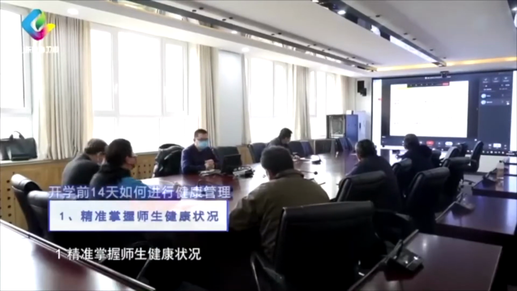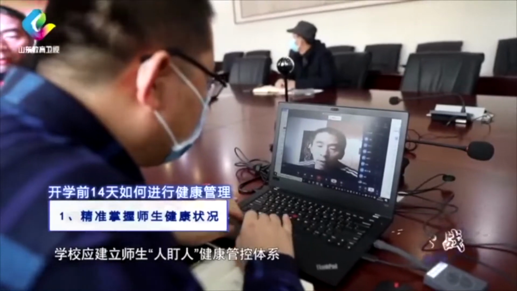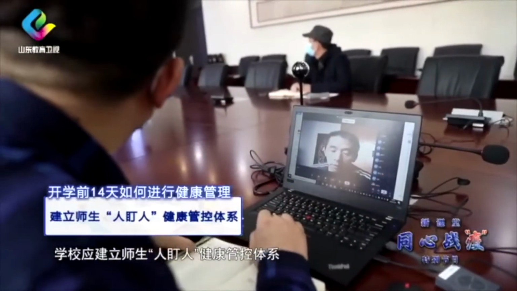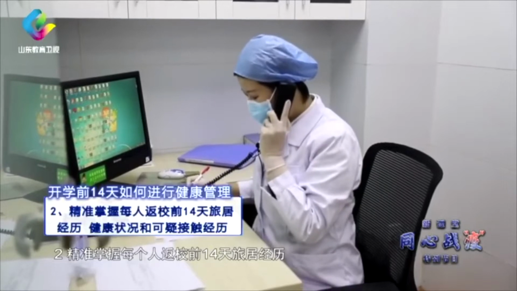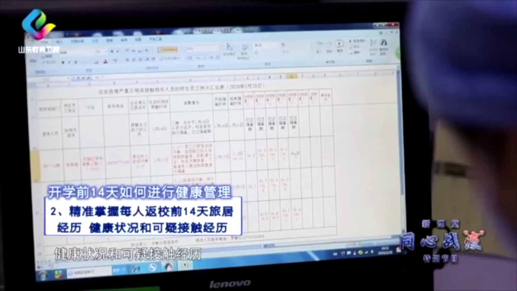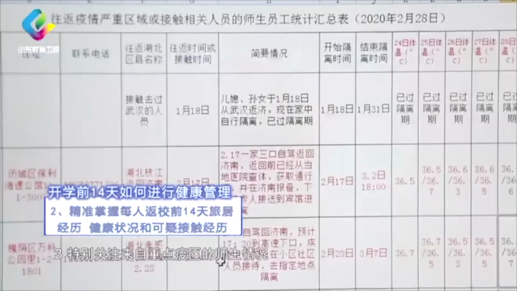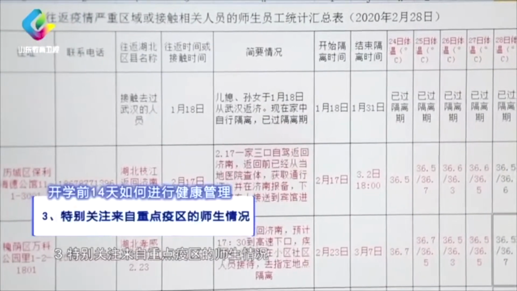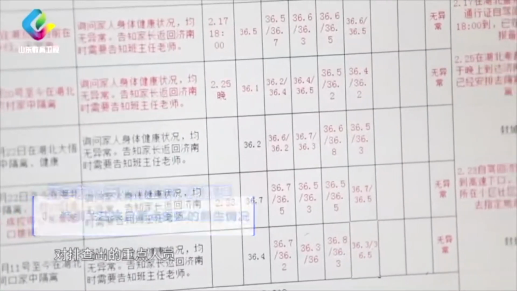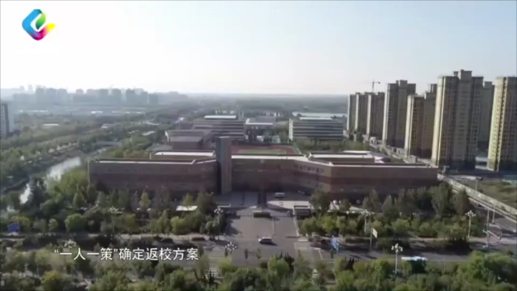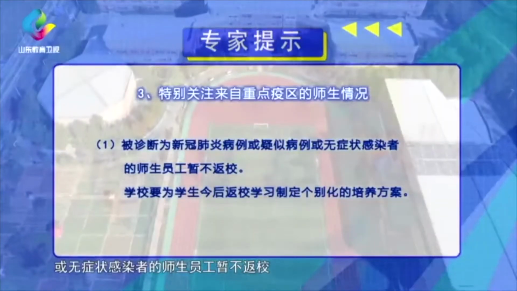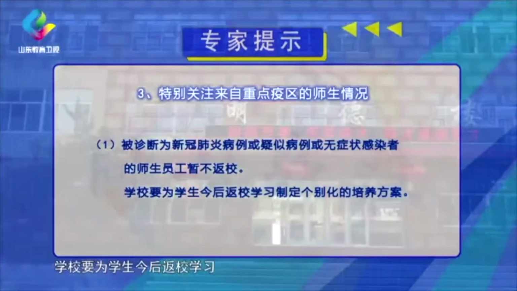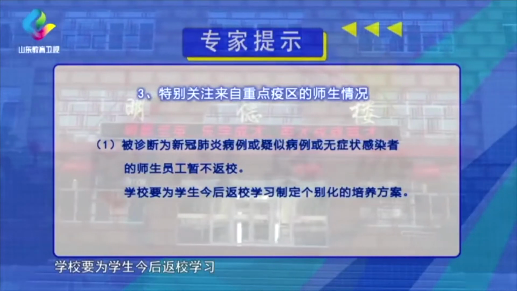1. Schools should accurately grasp the health status of teachers and students. The school should establish a one-to-one health management and control system, conduct a comprehensive check on all teachers and students, and establish a health ledger. 2. The school needs to accurately grasp each person's 14 days living experience, health status, and suspicious contact experience before returning to school. 3. Special attention should be paid to teachers and students from key epidemic areas. Implement one person, one policy for key personnel identified and make appropriate plans for their return.